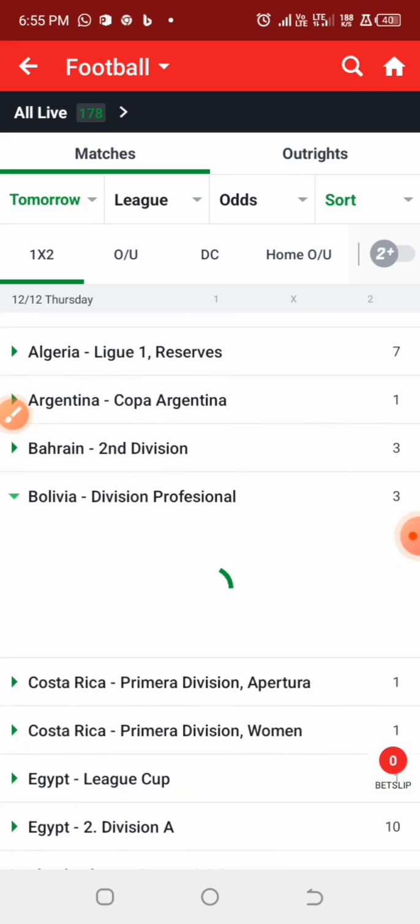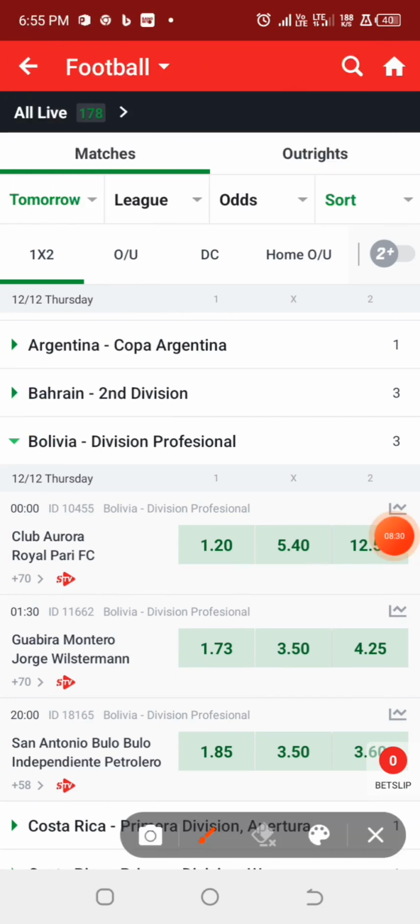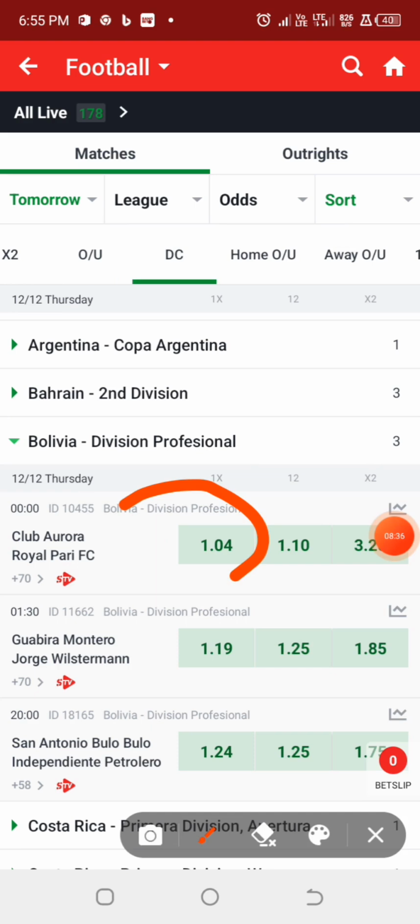Alright, so under the Bolivia League we have the match between Club Aurora and Royal Paris, and the odd for the double chance seems to be 1.04 odd.